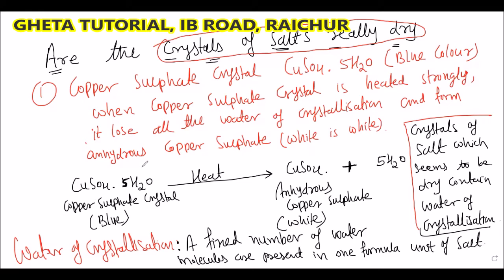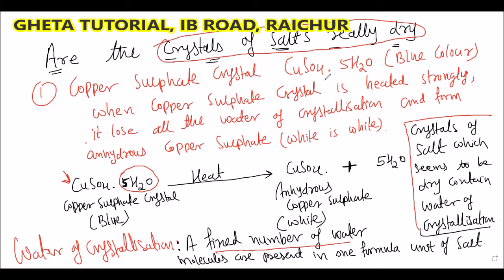Water of crystallization is nothing but a fixed number of water molecules. See here, 5H2O. In this copper sulfate crystal, how many water molecules are present? There are 5 molecules of water. That is called a fixed number. The fixed number will not change. There are 5 water molecules present in one formula unit of copper sulfate.